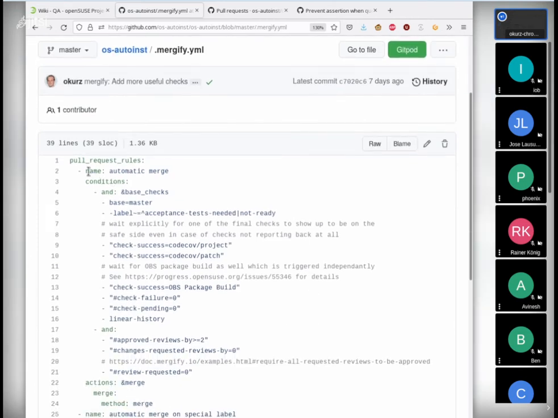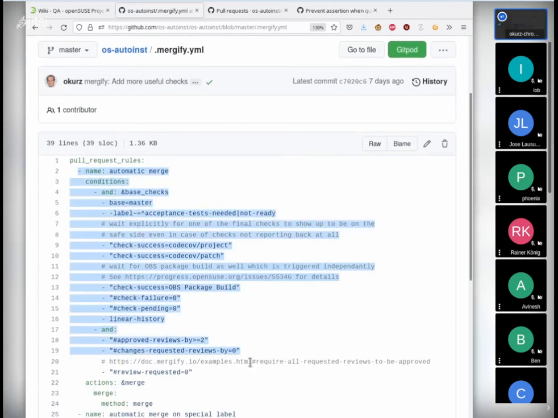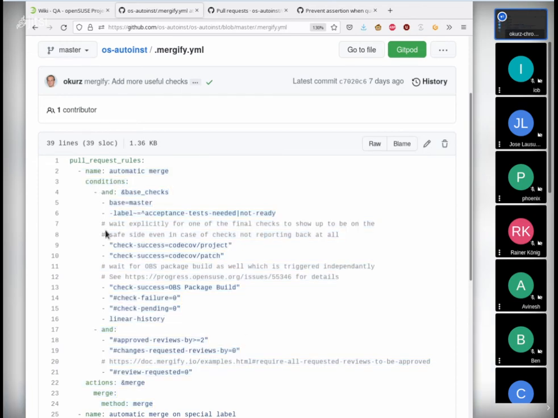And similar here for the rule automatic merge. So what we do is we have conditions, all the conditions which I showed you before, and then action merge. And now I see multiple advantages how Mergify can help us. First, it can help us in cases where we say, actually, everything is fine. We are just waiting for one of the checks to complete.